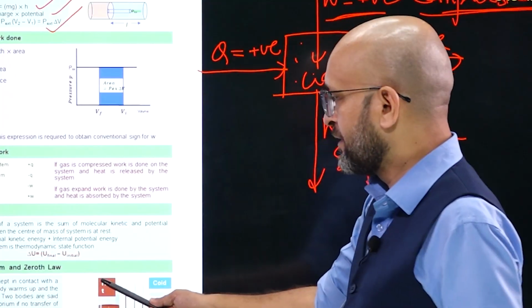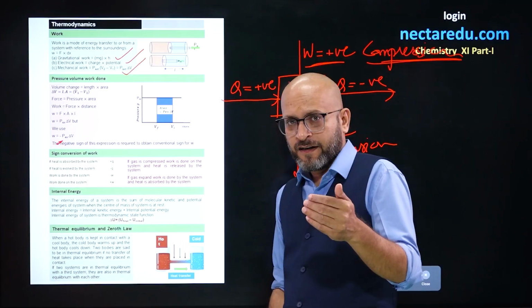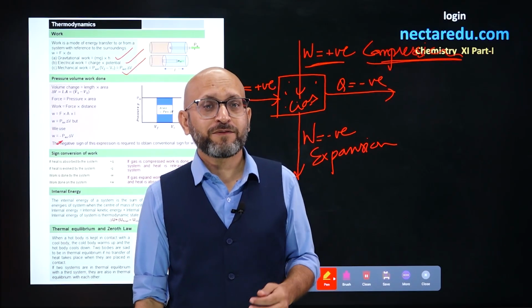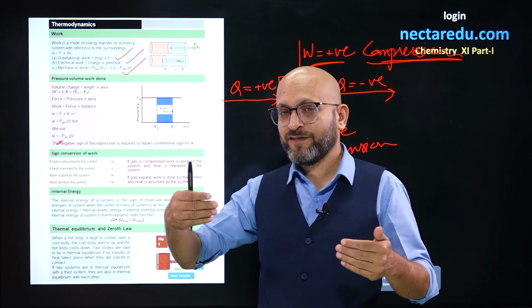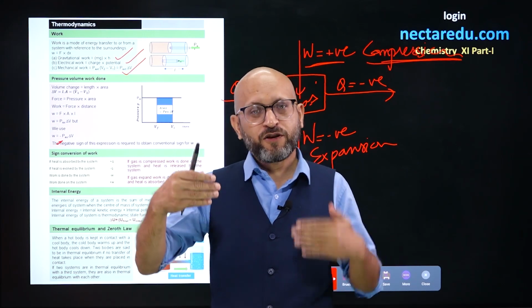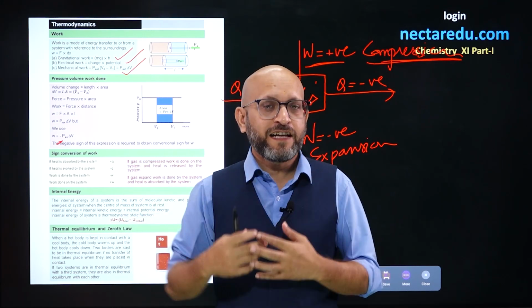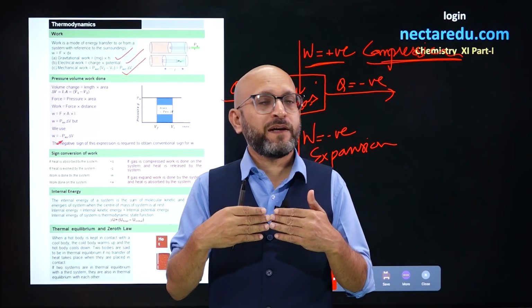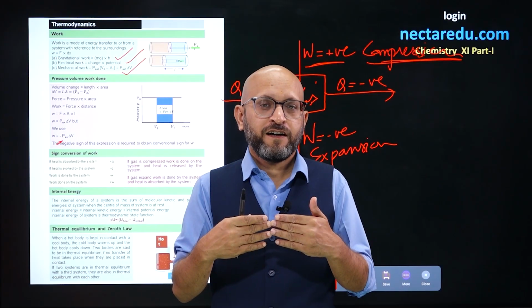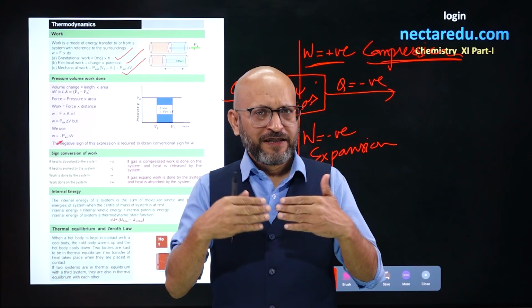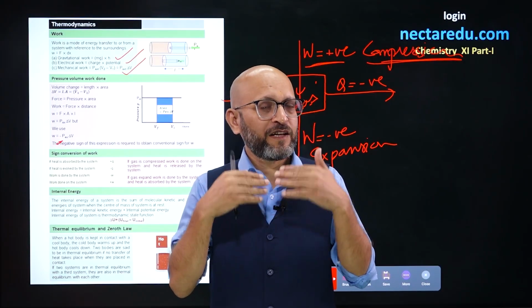Alright. We have last, the zeroth law of thermodynamics. What is that? The zeroth law of thermodynamics says if you put two different bodies in contact with each other, one hot body, one cold body, then heat transfer takes place. After some time, both will be in equilibrium. That means there will be no net flow of heat, right? When there is no net flow, this is called thermal equilibrium.